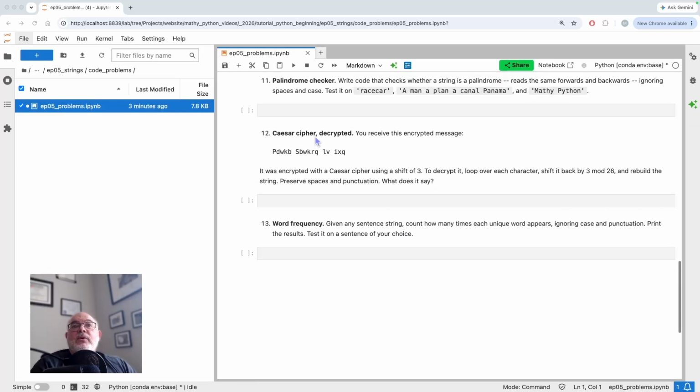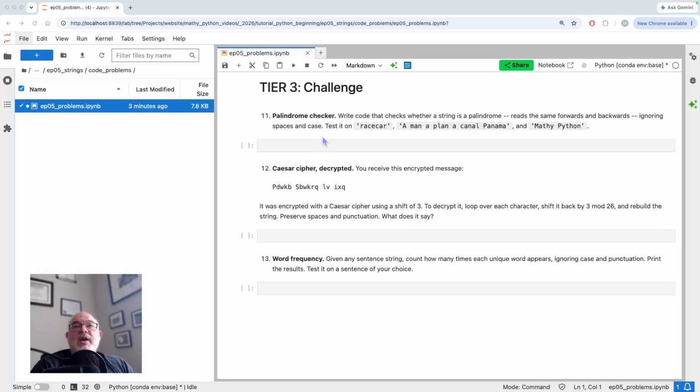And then for the challenge, there's a palindrome checker, a Caesar cipher, which is kind of fun, and word frequencies, which if you ever go into NLP, you might see this kind of thing. Have fun with it.